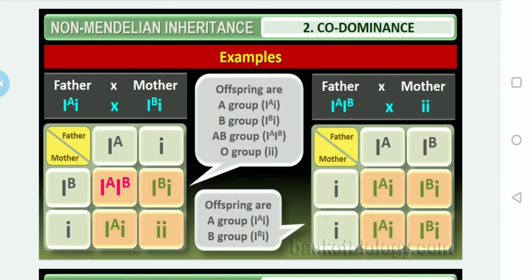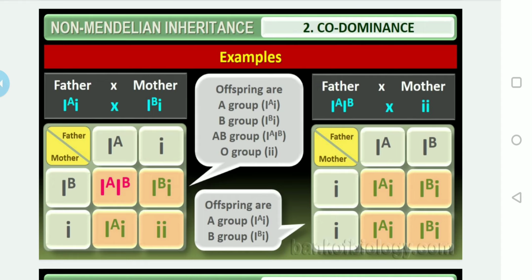I to the power of A with I to the power of B gives blood group AB. If i crosses with I to the power of B, then heterozygous B. If i crosses with I to the power of A, then heterozygous A. If i crosses with i only, you can ask me, sir, why are we writing it this way?